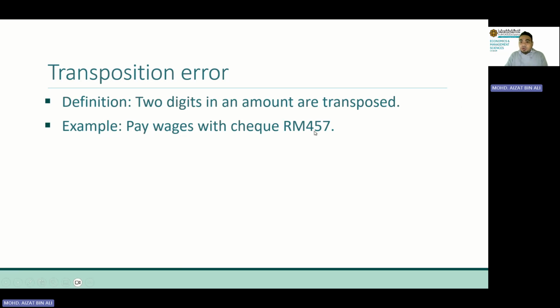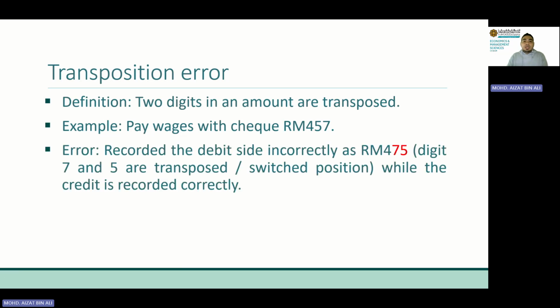Look at the number 457. But when we record, assume that we record the debit side incorrectly, only one side. Instead of 457, we record it as 475. The digits 5 and 7 are transposed, becoming 475. That's why we call it a transposition error.